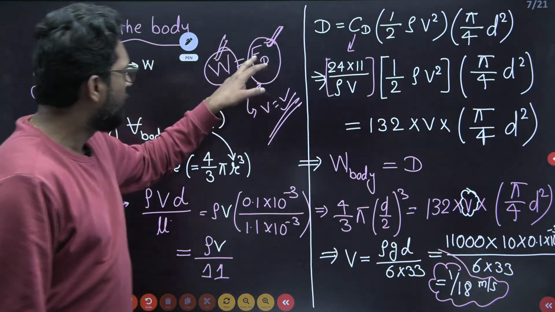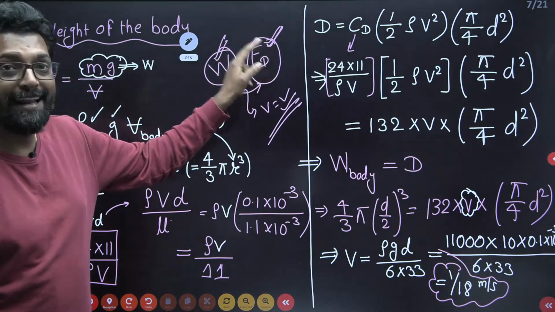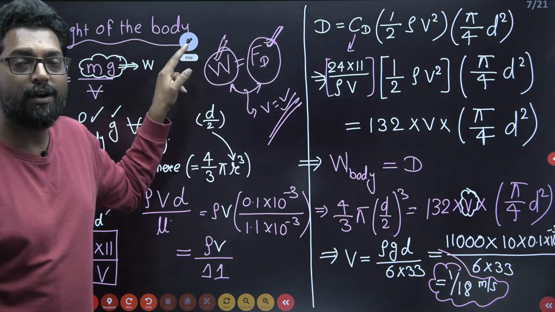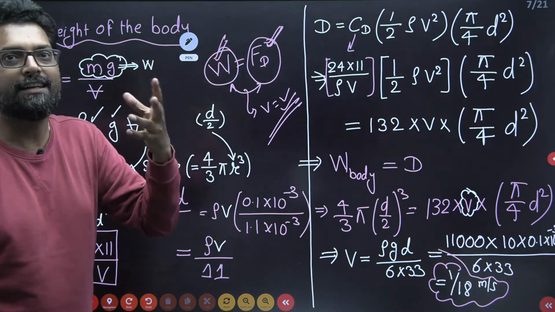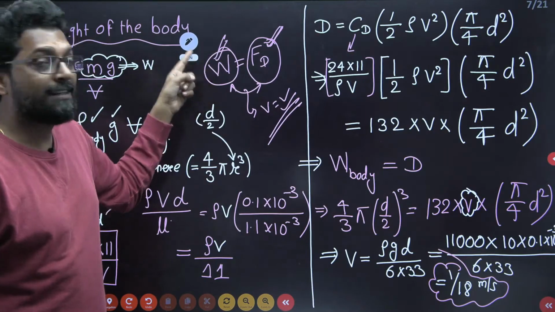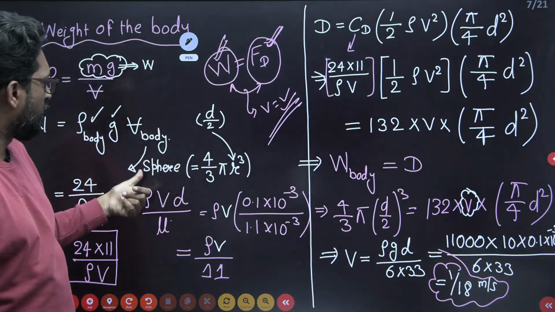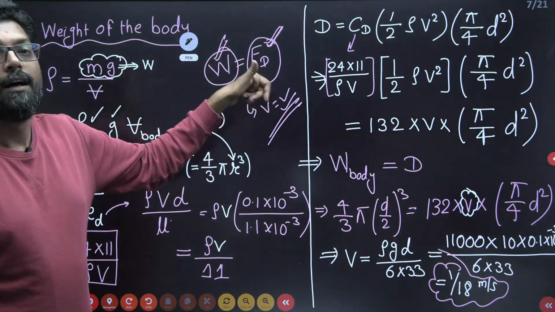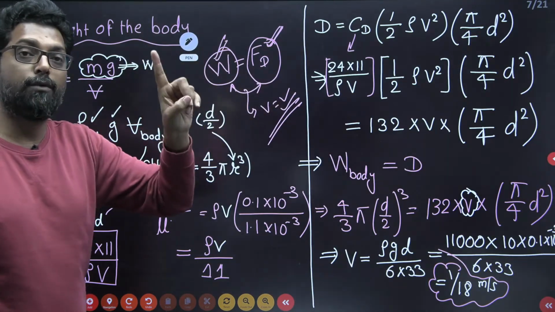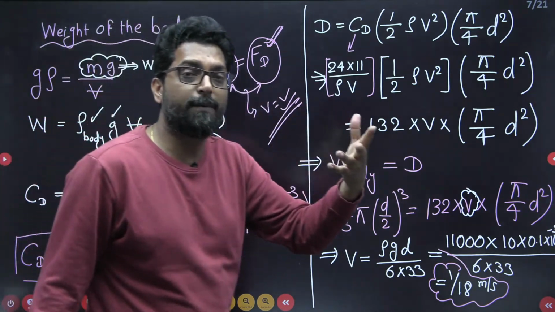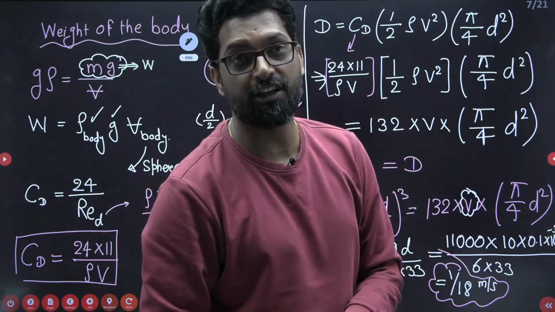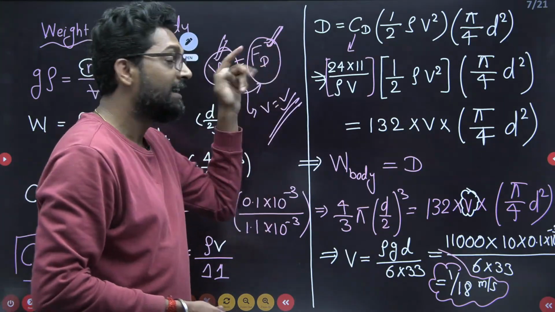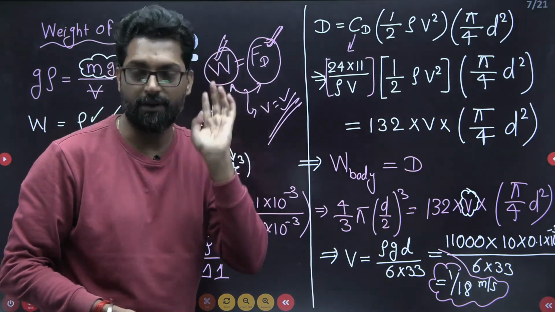One concept is there. If you calculate the drag force, the area responsible is the projected area. If you calculate the weight, the body's volume is what matters, so you have to equate the volume. If you calculate the buoyancy force, the buoyancy force depends on the displaced volume. So who is responsible for the displaced volume? Surface area of that. So buoyancy force is responsible to the surface area, drag force is responsible to the projected area. This is very important. Okay.